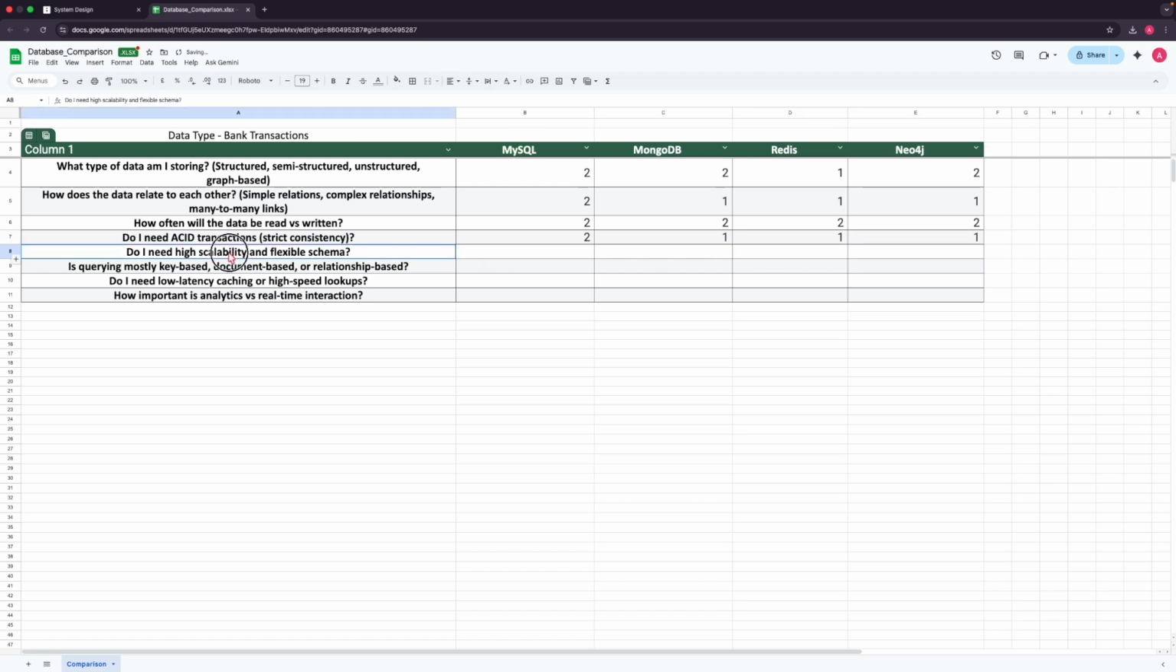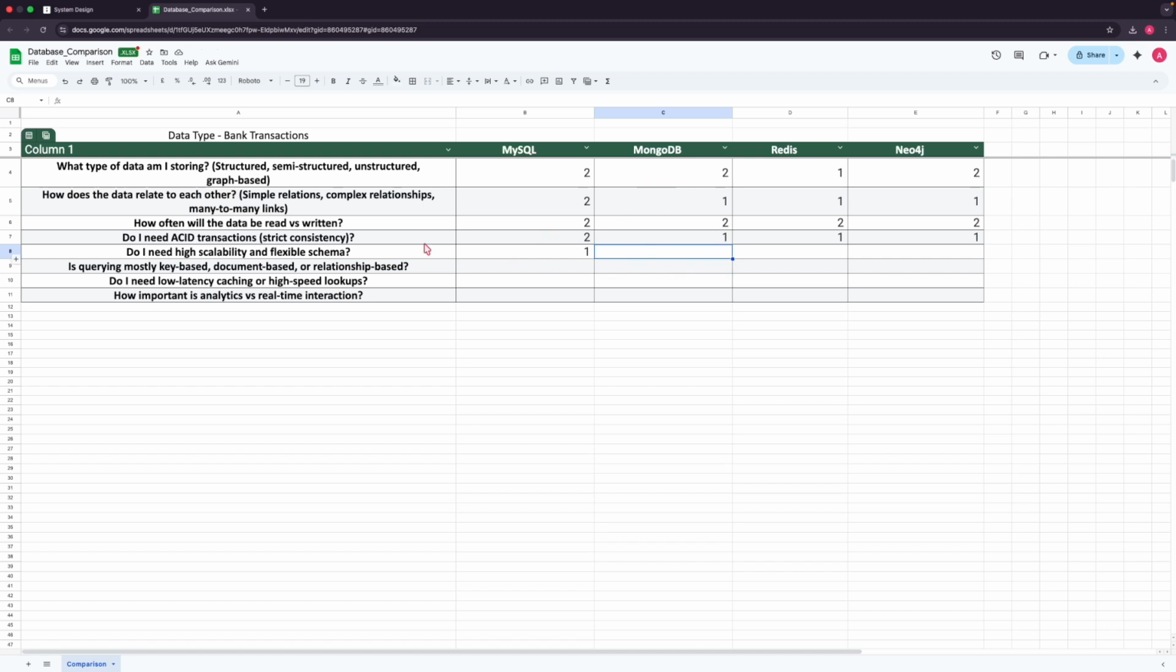Next, about high scalability and flexibility. Whether MySQL gives me high scalability and flexibility, both no compared to the other databases. For that reason, I will be giving it as 1, because here the schema has to be defined at once. We can though change the schema later on, but it's not as efficient as compared to the other databases.